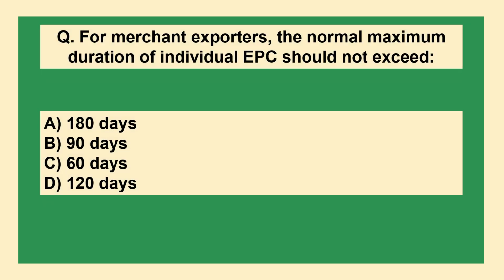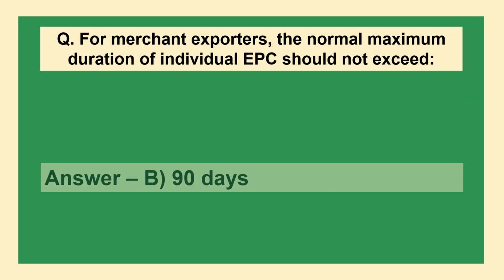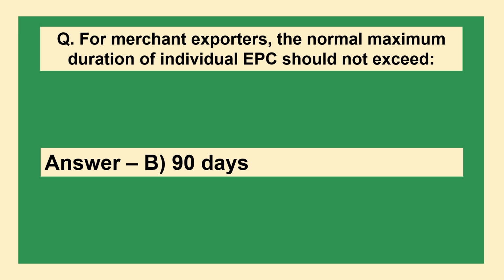The next question is: for merchant exporters, the normal maximum duration of individual EPC should not exceed option A, 180 days. Option B, 90 days. Option C, 60 days. Option D, 120 days. The answer is option B, 90 days.